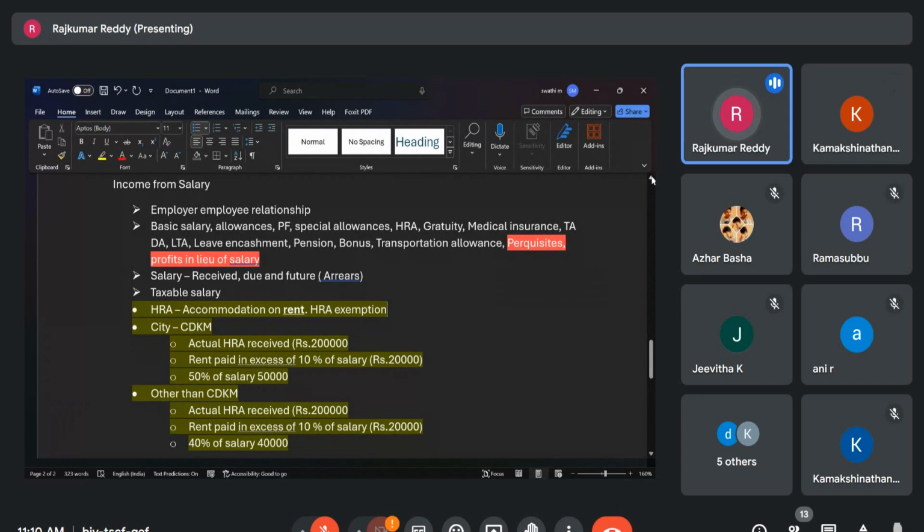And some people go and work in remote places where no one can reach also. To make the employee happy or give him some financial assistance, they give a special allowance in the pay package. Like if one is going and working in Kashmir or some mining area, some Naxal area, going to that area itself is difficult. So those are all the special allowances.